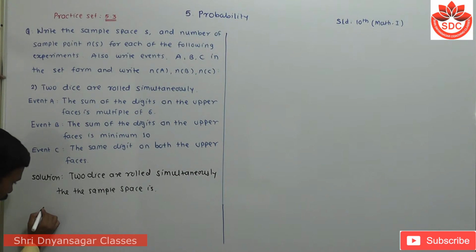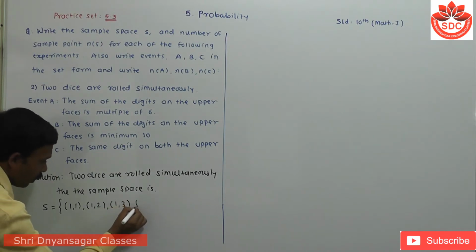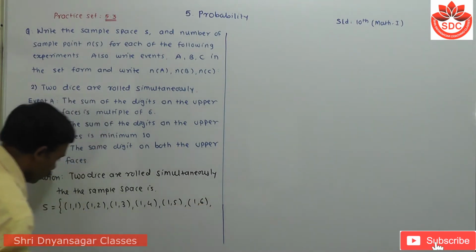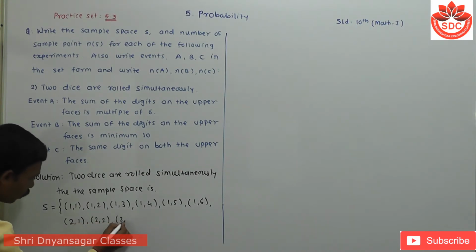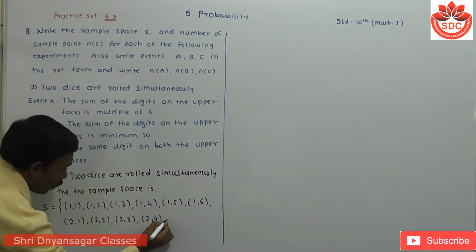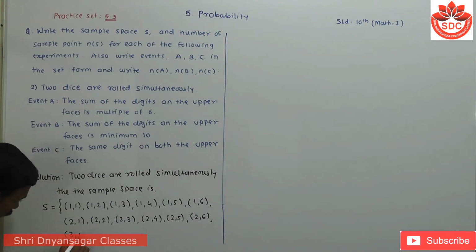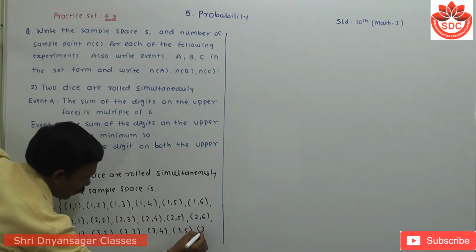Look here, I have to write the sample space S equals, in curly brackets, 1,1; 1,2; 1,3; 1,4; 1,5; 1,6. Then 2,1; 2,2; 2,3; 2,4; 2,5; 2,6. Then 3,1; 3,2; 3,3; 3,4; 3,5; 3,6.